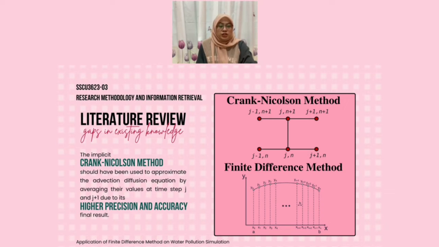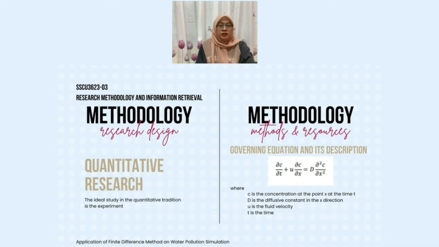Gaps in existing knowledge. In order to approximate the advection diffusion equation, the implicit Crank-Nicolson should have been used instead of the finite difference method. This can be done by averaging their values at time step j and j plus 1. The reason why the implicit Crank-Nicolson should have been used is because of its higher precision and accuracy of the final result compared to the finite difference method. This can be proven based on the validation in error estimation of the numerical scheme that we will discuss in the expected findings.